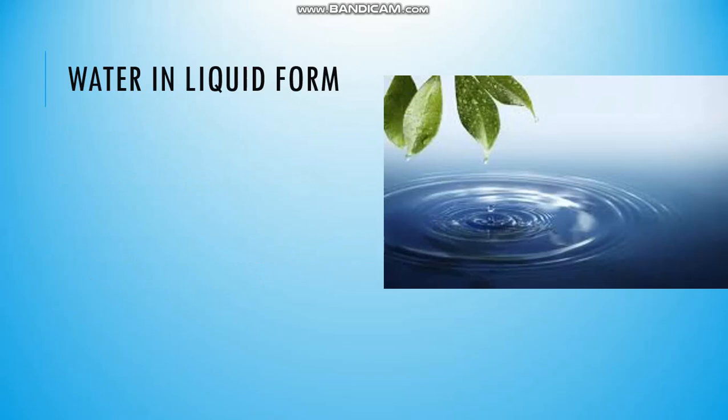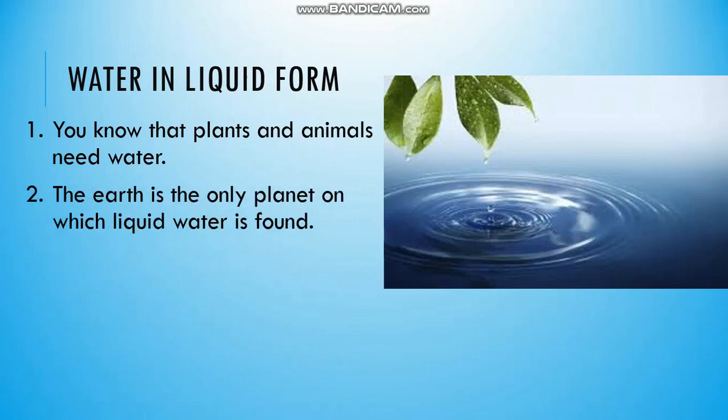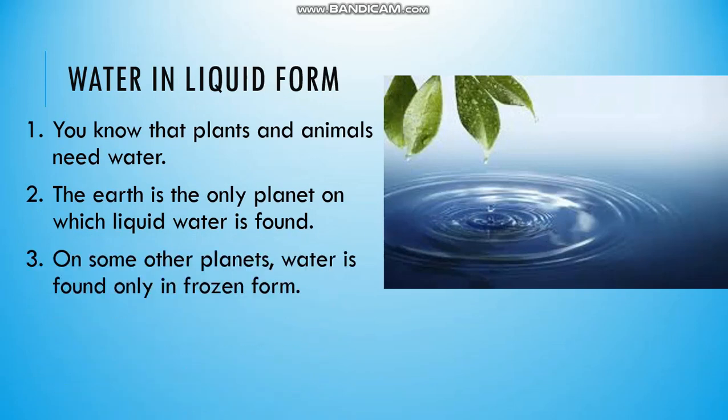Now, the second condition which supports life is water. Water is found on other planets too, but it is in a frozen state. Here on Earth, water is in liquid form, so it is able to support life. You know that plants and animals need water, and our body is also made up of 70% water. The Earth is the only planet on which liquid water is found. On some other planets, water is found only in frozen form.